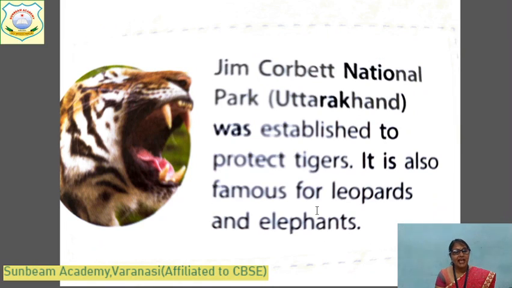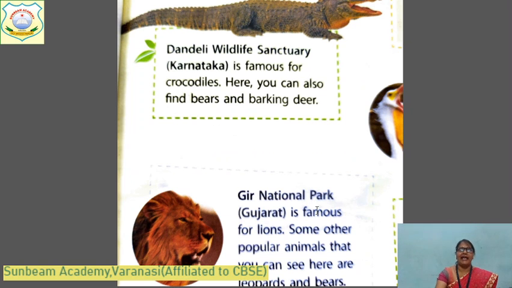And Jim Corbett National Park, it is also one of the famous sanctuaries, and it is in Uttarakhand. It is also made to protect the tigers, and famous for leopards and some white elephants. They are kept safe in their natural habitat. What is the name of this park? Jim Corbett National Park. And where is Jim Corbett National Park? It is in Uttarakhand.